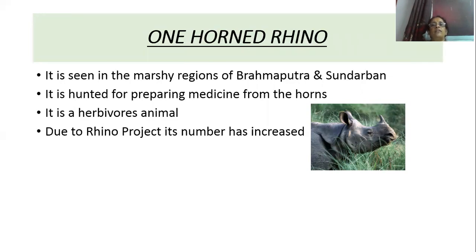So one-horned rhino, where is it found? It is found in the marshy regions of Brahmaputra and Sundarban of West Bengal. Why is it hunted? It is hunted for preparing medicines from its horns. What type of animal is it? It is a herbivorous animal. And why was the rhino project started? To increase the number of rhinos. According to the Rhino Vision of 2020, the target was to increase the number of rhinos to 3,000. At present, how many rhinos are there in the forest of India? There are 3,600 rhinos in the forest of India.